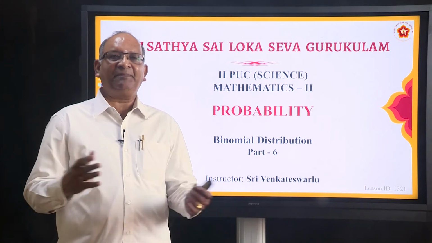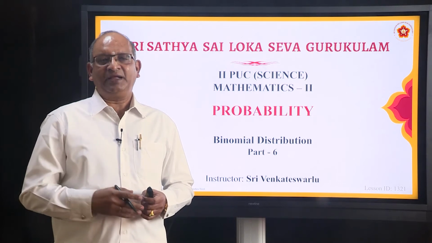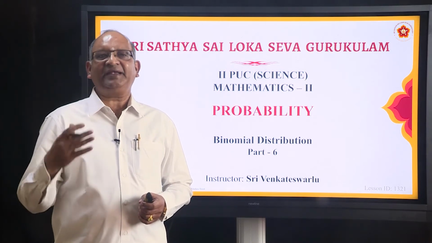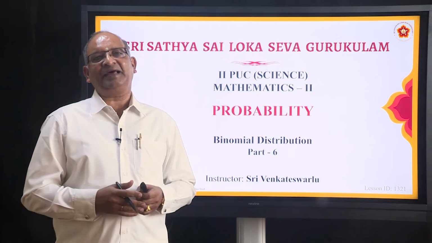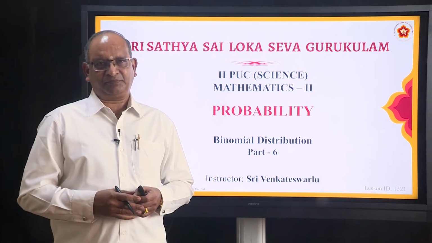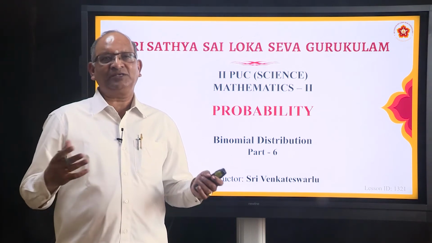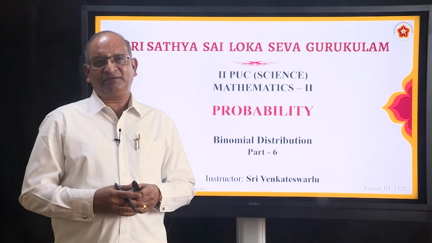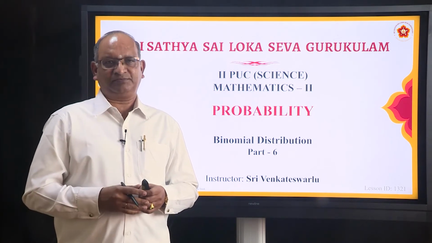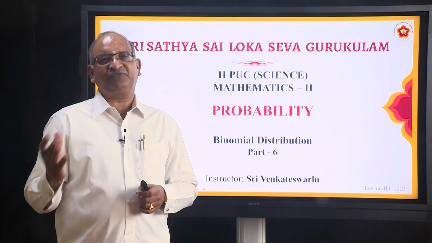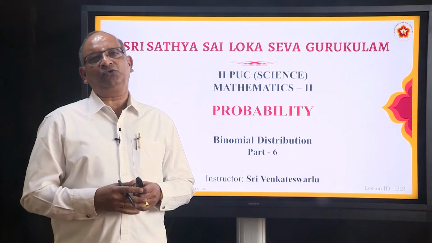Second, they should be independent. Means if you tossed a coin and got a head, it should not affect the second time when you toss the coin. So we say that the trials are independent. Trials should be finite, trials should be independent, and every trial should have only two outcomes. You can call it success and failure, yes and no, whatever it is, there should be only two options.